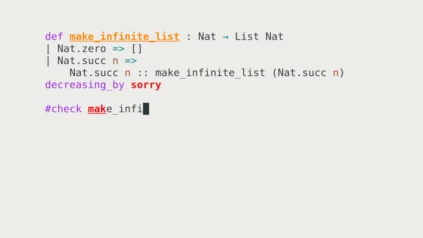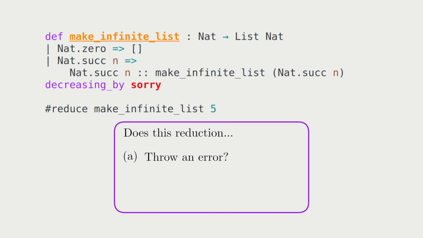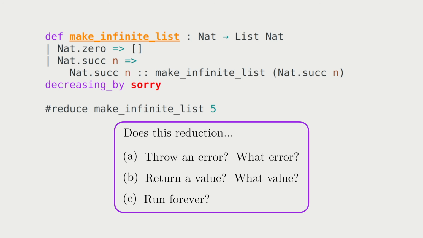And my question to you is, what happens when we apply it and try reducing it? Does it fail? If so, with what error? Or do we get a value? If so, what value? Or does the reduction continue running forever? I want you to think about this question in the background.